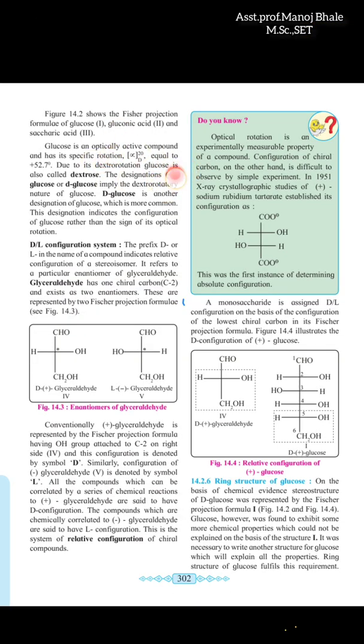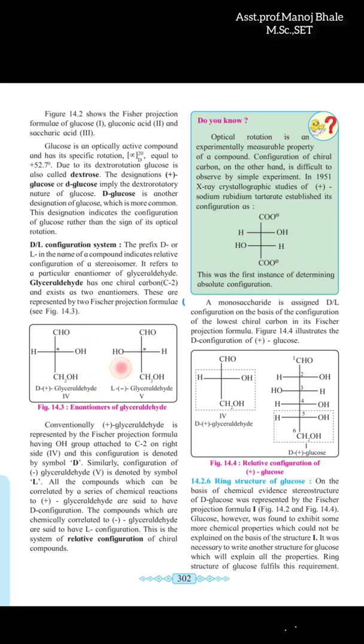So glucose is optically active, which has two forms. One is D glucose, another is L glucose. D glucose means if you pass plane polarized light, it rotates in the clockwise direction, which is known as D glucose. If it rotates in the anti-clockwise direction, that is the L form. So D and L configuration is a prefix in the name of compounds, which indicates stereoisomers. So this is about the D and L forms.